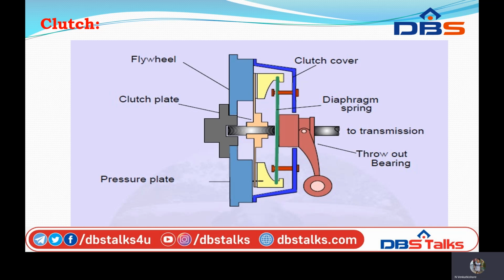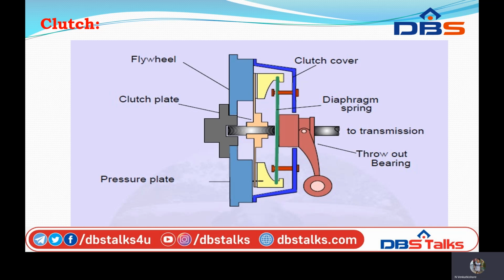In other words, when the foot is taken off the clutch pedal, the thrust bearing moves back by the lever, and this allows the spring to extend and the pressure plate pushes the clutch plate back towards the flywheel.